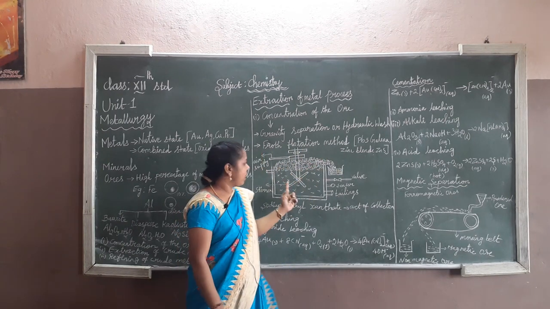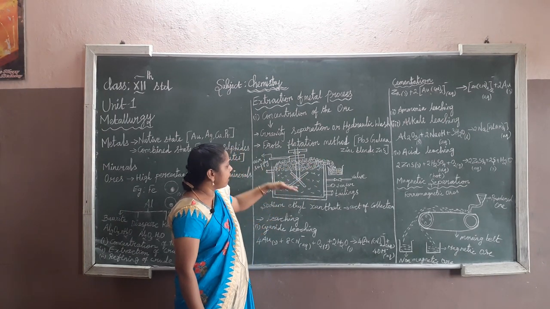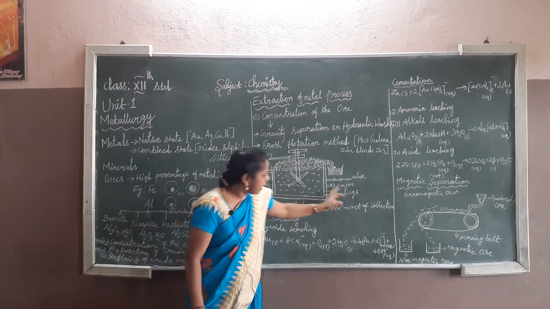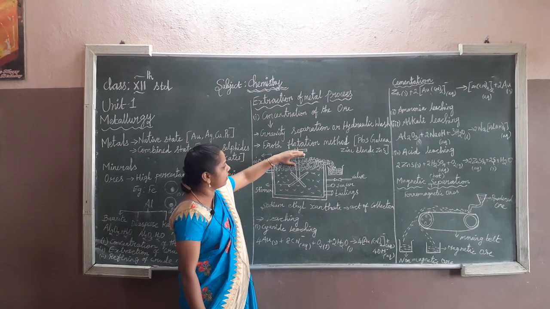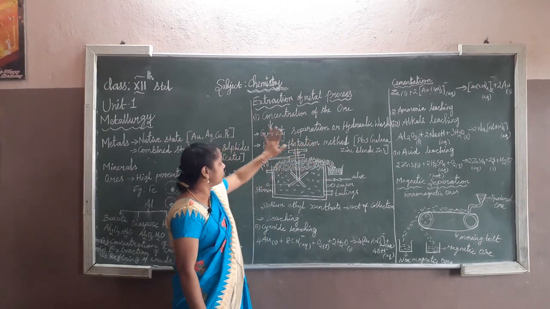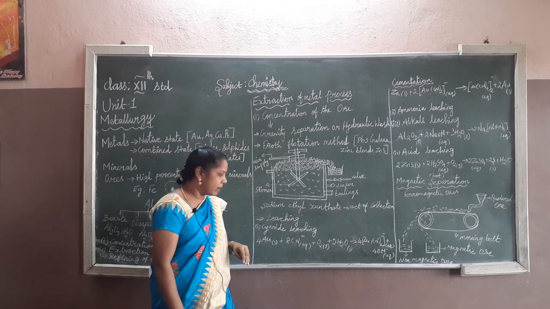The simple way: we have the stirring and the froth is floating on the surface, impurities are collecting in the tails, and the crude metal is collecting at the top of the material. That's it. So this is the froth flotation method.